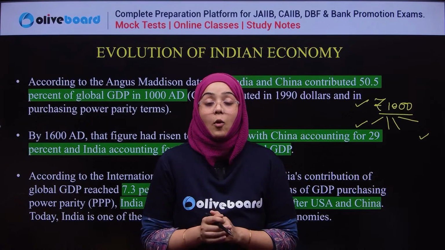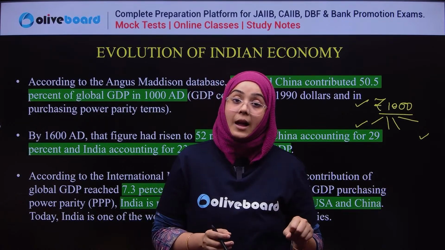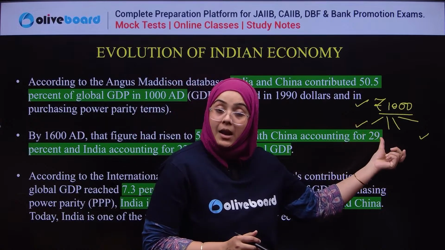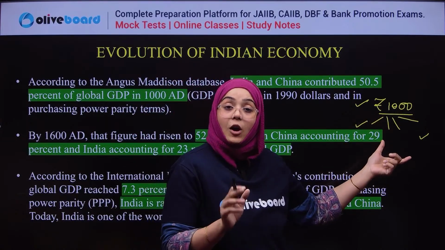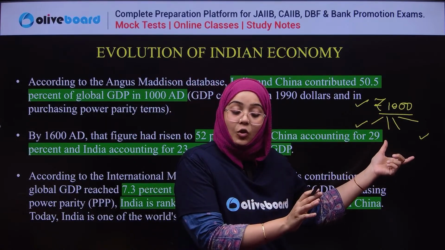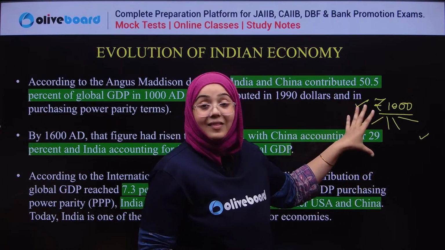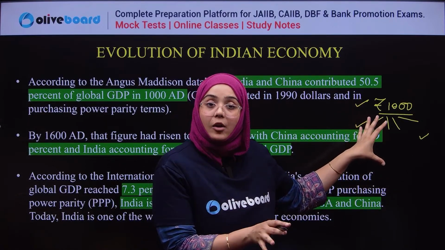Now if we compare this definition with the given example, in this example, what is acting as a limited resource? Please tell in the comment section. So this 1,000 rupees is acting as a limited resource.